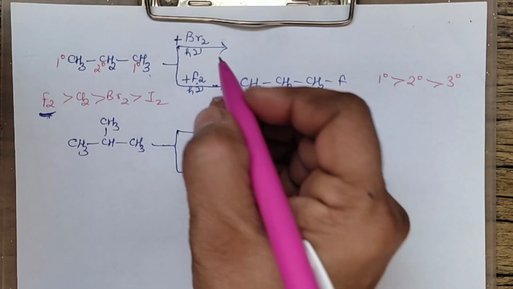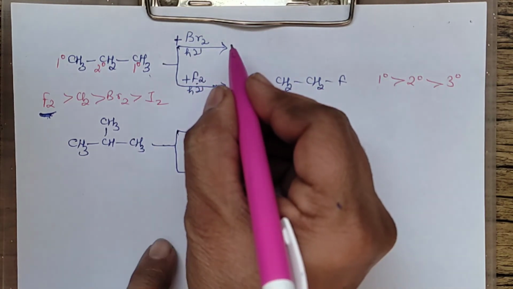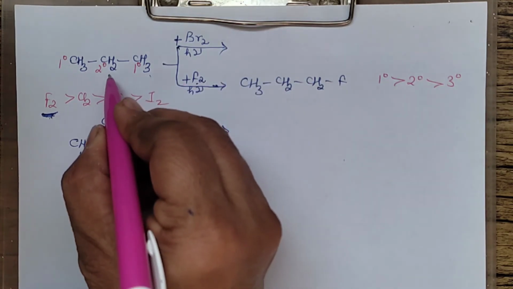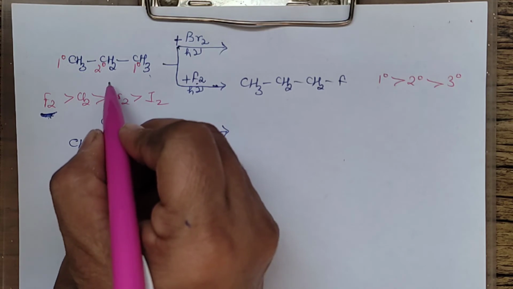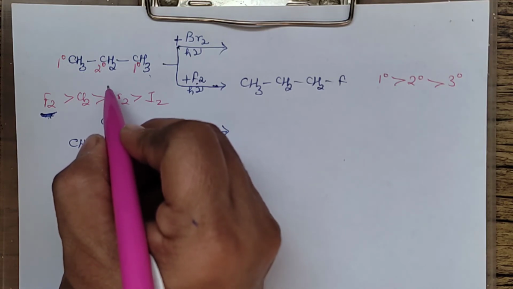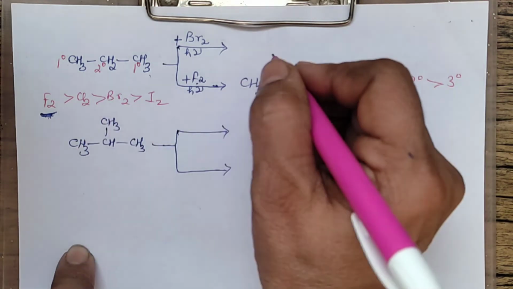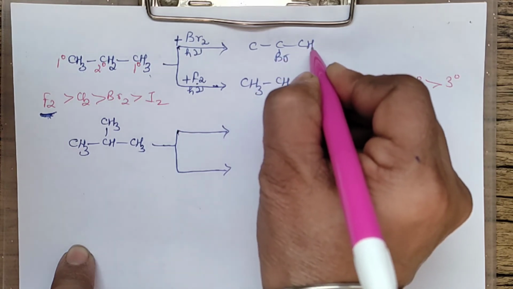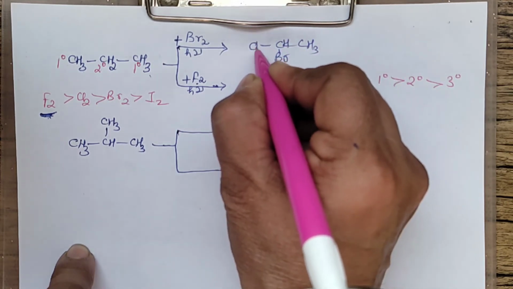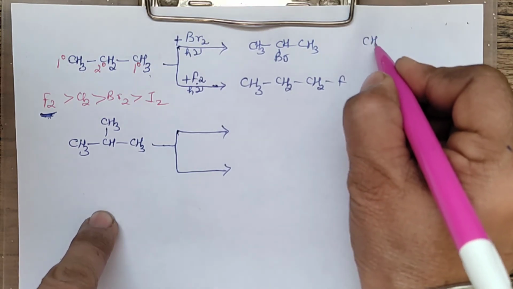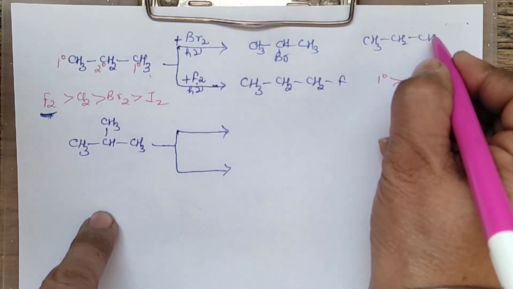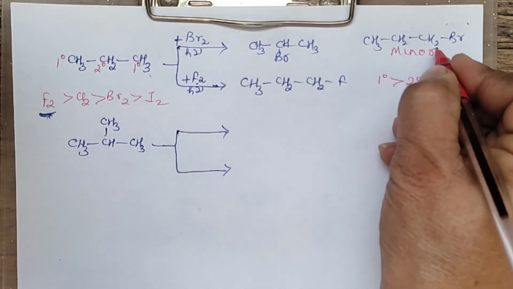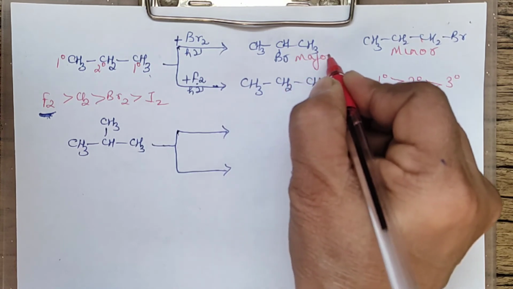But if you carry out bromination, that is with bromine, then bromine is more selective. It is less reactive. More selective means it will prefer forming the stable free radical, because in the mechanism we have studied that it forms a free radical and the secondary free radical is more stable. So it will prefer forming this product. That means Br will be here. This is CH3, this will be CH, this will be CH3. And the other product will be the minor product. The second product is the minor product, and the major product is this one where the 2 degree is replaced.